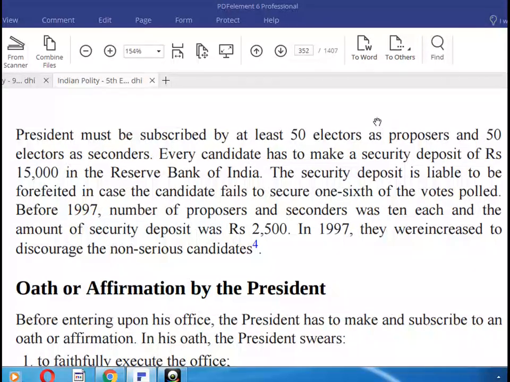The security deposit is liable to be forfeited in case the candidate fails to secure 1/6 of the votes polled. Before 1997, the number of proposers and seconders was 10 each, and the security deposit was 2,500. In 1997 they were increased to discourage non-serious candidates.